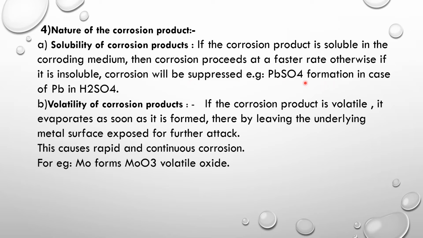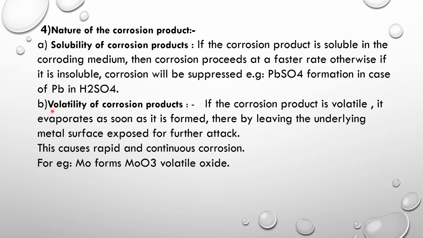For example, lead sulfate is insoluble in H2SO4 acid. So when lead is in contact with sulfuric acid medium, lead sulfate is formed, which is insoluble in sulfuric acid. Hence, the further corrosion of lead is suppressed.